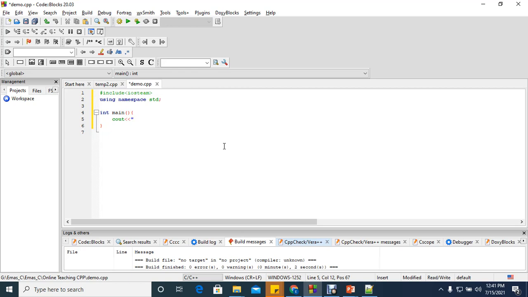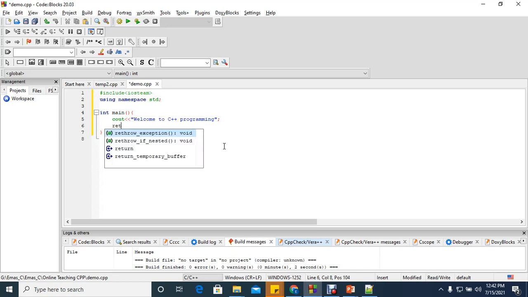So we can say, maybe, welcome to C++ programming. This is the message that is going to be displayed on the screen. Because this is a statement, I need to put a semicolon here. This is the end of this statement. I go down and say return 0, to tell my program that I'm done with what I was doing.